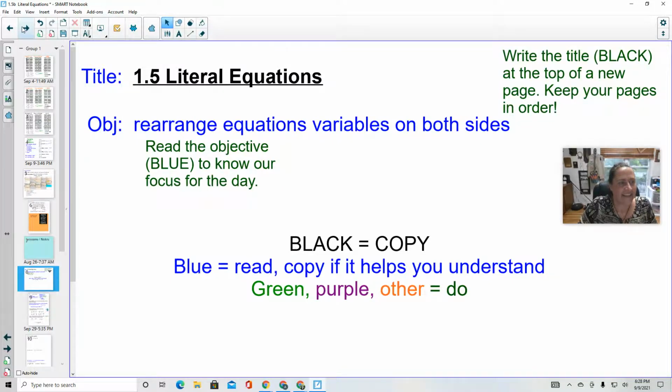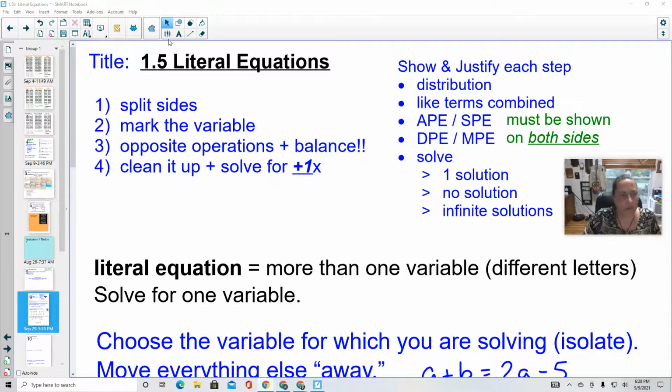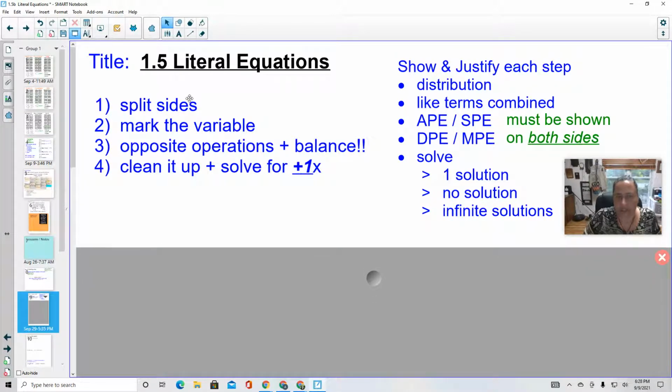All right, let's take a look. So let's start off by reviewing what we had in 1.1 and 1.2. In 1.1, we talked about splitting the sides. Now it's really important that we mark the variable. We want to know which one we're solving for because now there is more than one. We're going to use those opposite operations and keep it balanced using justification.